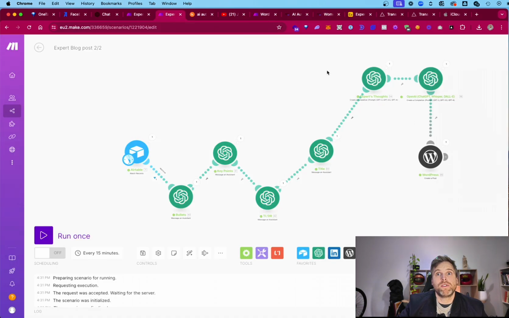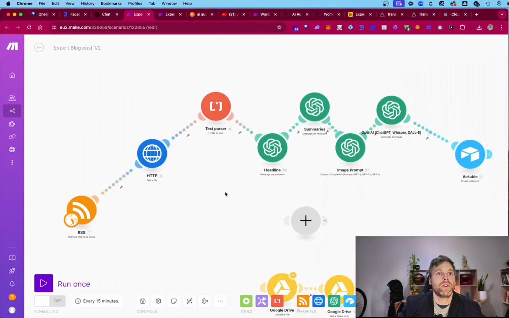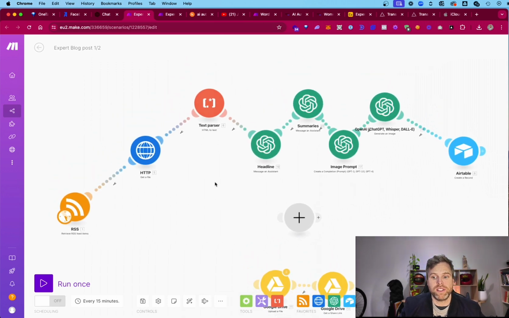Now, you can always feel free to take this out and put your own in, and that's fair enough. Now, let's go through it so you actually understand what's going on step by step, so you can create this yourself.